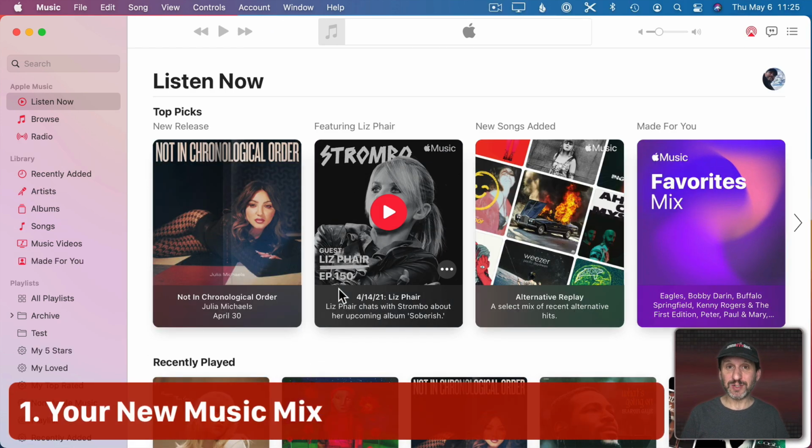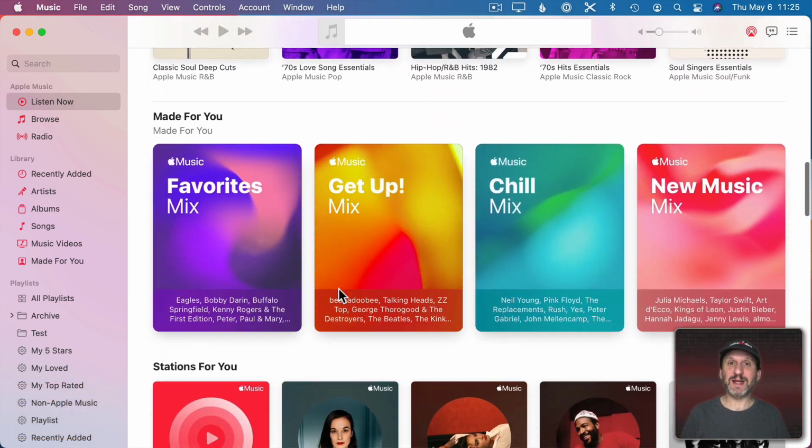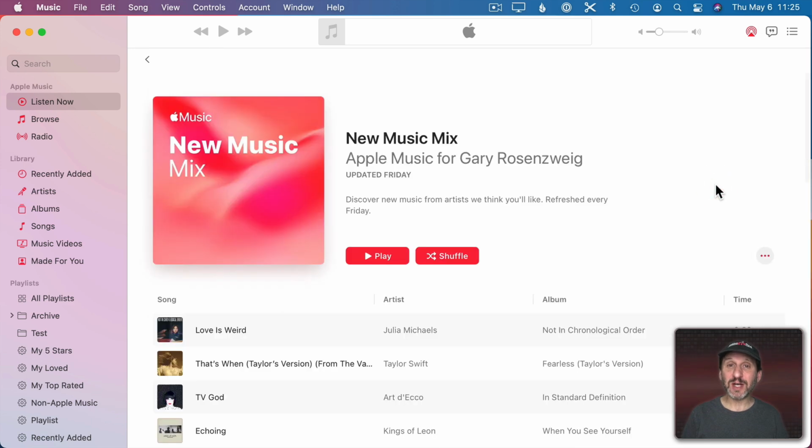But here's what that screen looks like on my real account. And you can see there's one here called New Music Mix and that's updated every Friday and I love listening to that. It's new music that just came out and it includes a lot of my favorite artists that have new songs out. It also includes artists that are close to the ones that I regularly listen to and have in my library. So every Friday I look forward to listening to the New Music Mix. I don't like every song in there. I'm sure to use the love and dislike option to express my opinion of each individual song. So the next week's new music list will be even better.